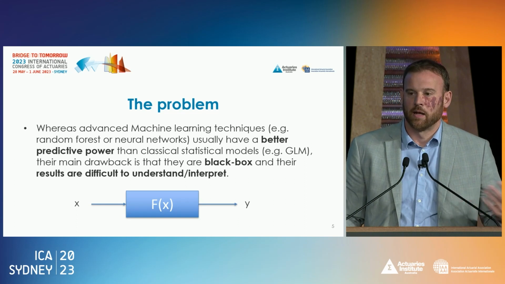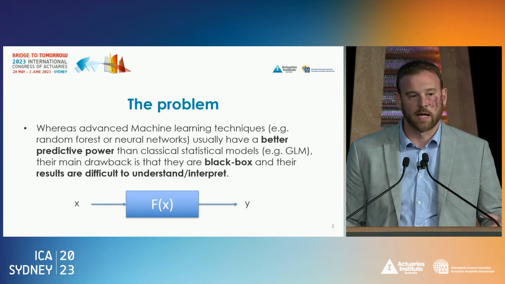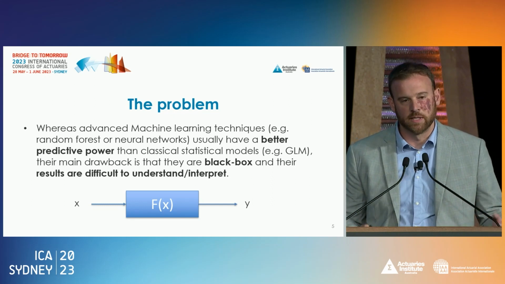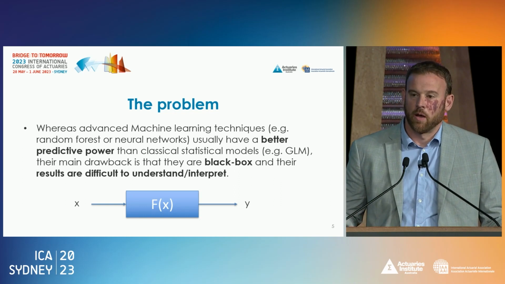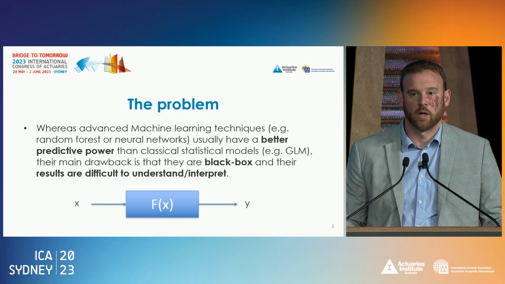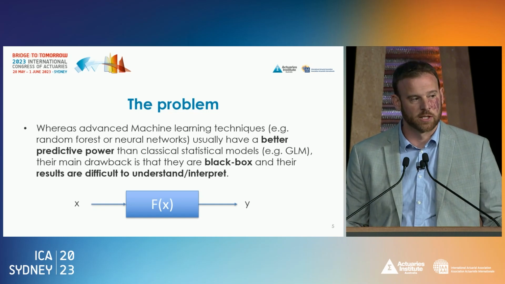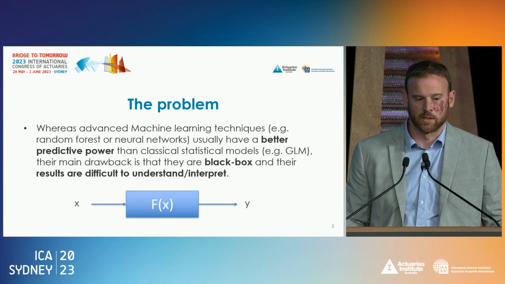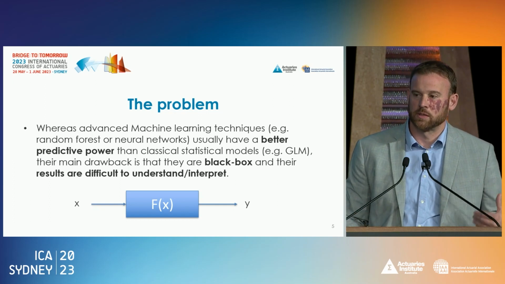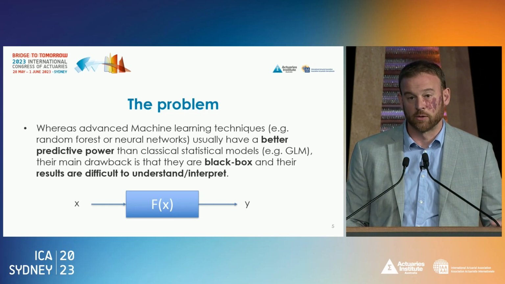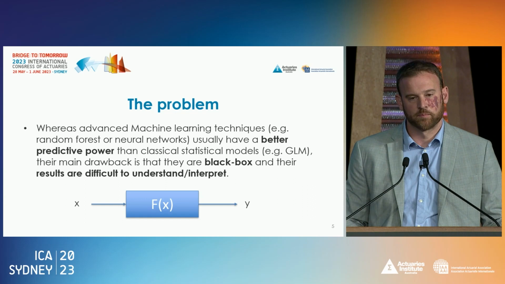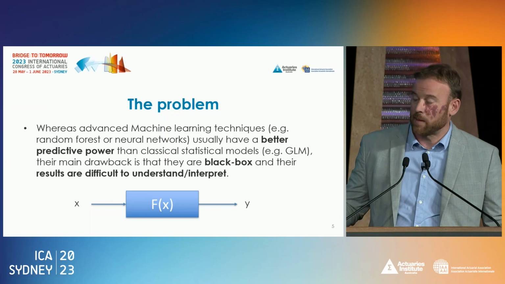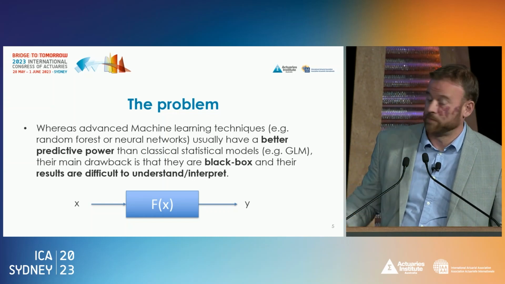Of course, with classical statistical technique like generalized linear model, the result that you obtain might be relatively easy to understand. For a few years now, actuaries are using also machine learning techniques that allow you to obtain a best prediction for your target variable. But these techniques have usually some drawbacks, and the main drawback is that these are usually black boxes. So you don't know exactly what happened in this box here, okay?